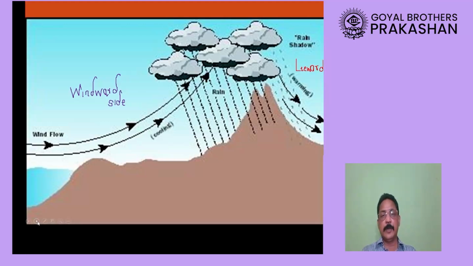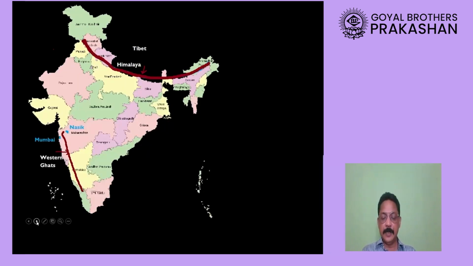But before going to the next factor, look at this picture carefully. If this mountain is indicating the Western Ghat, you can see the winds coming from the sea towards the land. They will be blocked here by the Western Ghat, and more rainfall will occur on the west side compared to the east side. That means the rainfall distribution will depend upon the physical feature, or as I said, relief feature. I was talking about this Western Ghat. Now if I ask you a question,